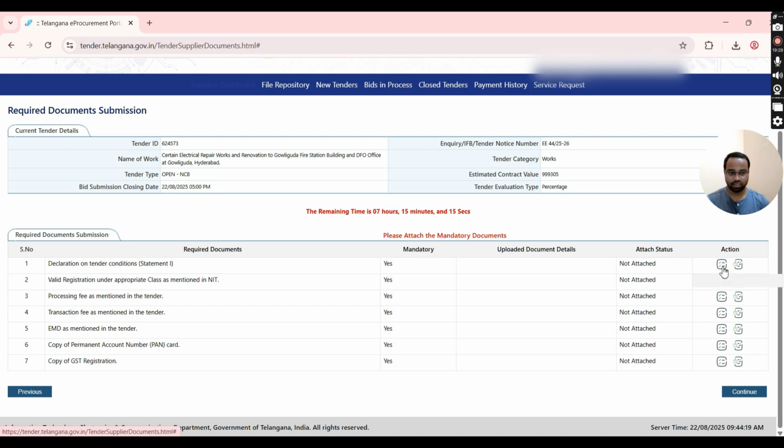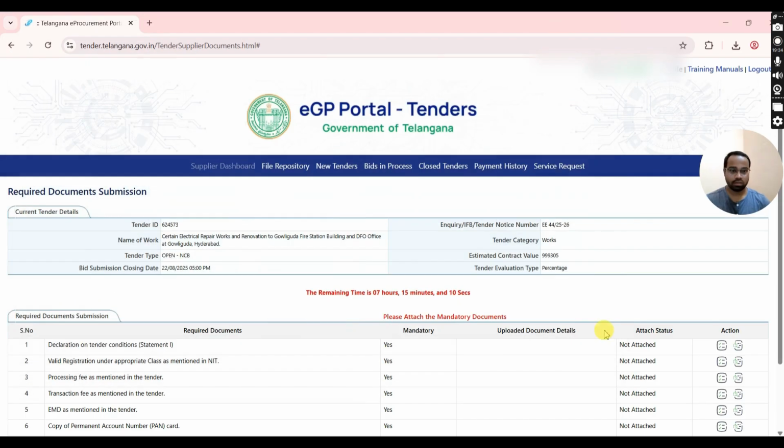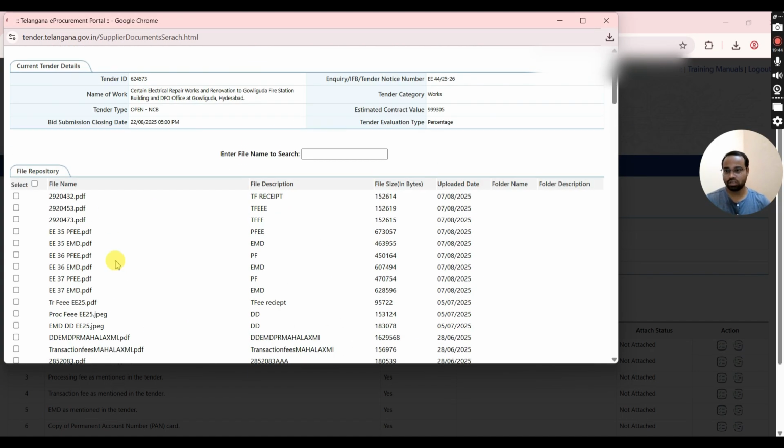Second option is that earlier you have already uploaded similar documents for various tenders. They are already saved in the library. Simply select the required document from the library by clicking on left side option.